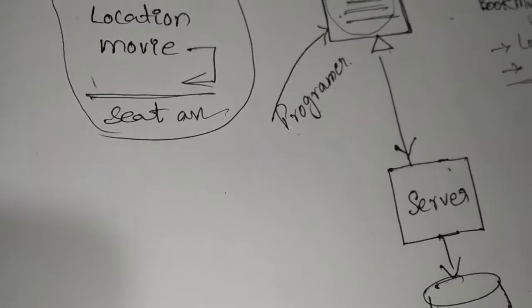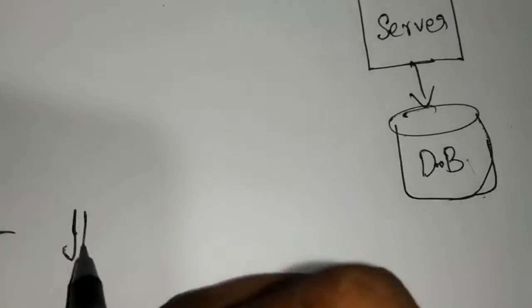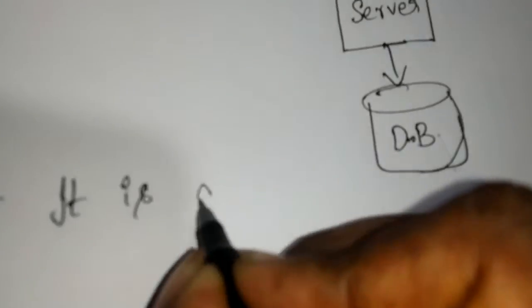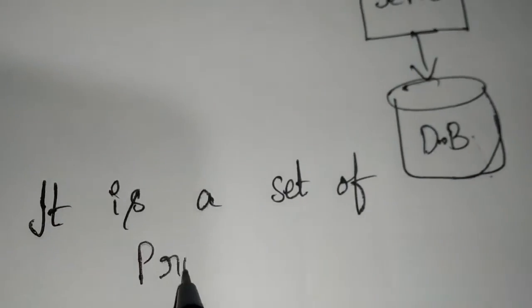So we can write the definition of an application as: an application is nothing but a set of programs.